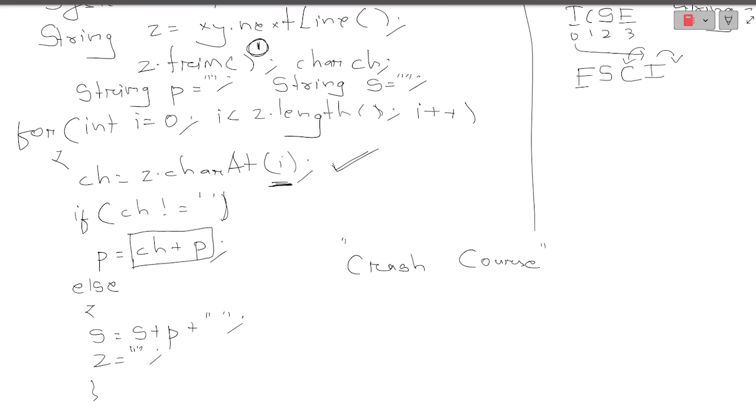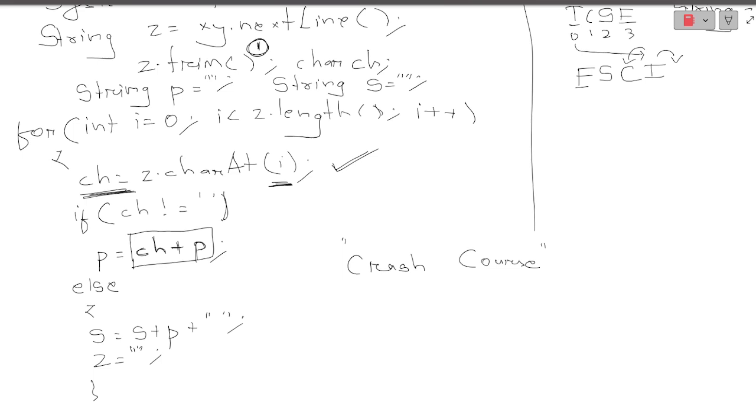If you want a quick trick, a formula by which you will be able to reverse any word, I will say that whatever character you are extracting, you put that character first, plus the place, the index place, sorry, the place means here the place is P. So put P after this.